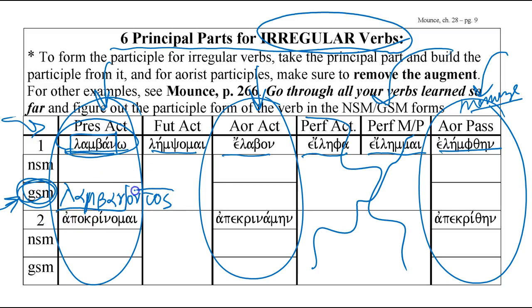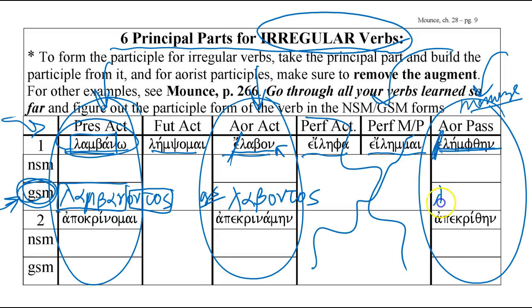I add ontos to it, and that gives me lambontos. If I want to do the aorist participle, I know that elabon is the indicative form, so drop the augment, use lab, and because this is second aorist, I have to use the second aorist form. So labontos is the genitive singular for elabon.